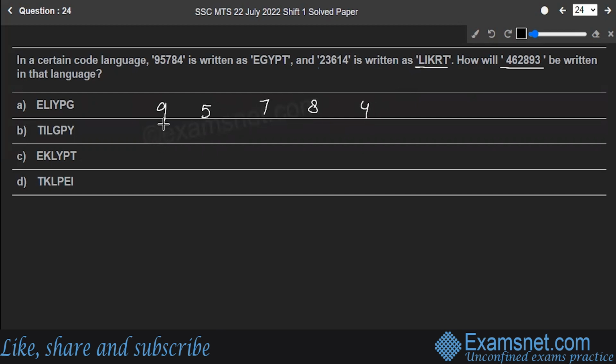It is written as EGYPT. So that means E, G, Y, P, and T. Okay, so 9 matches with E, 5 is for G, 7 is for Y, 8 is for P, and 4 is for T. All right. Actually, these are not the place values, so probably we won't be using that table.